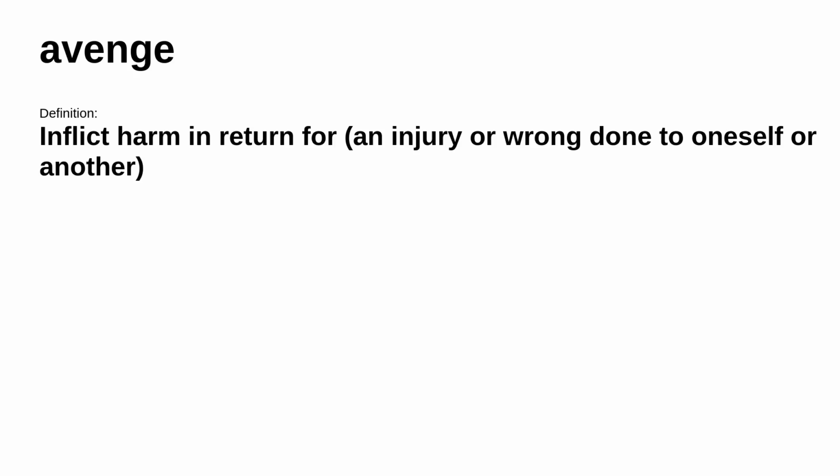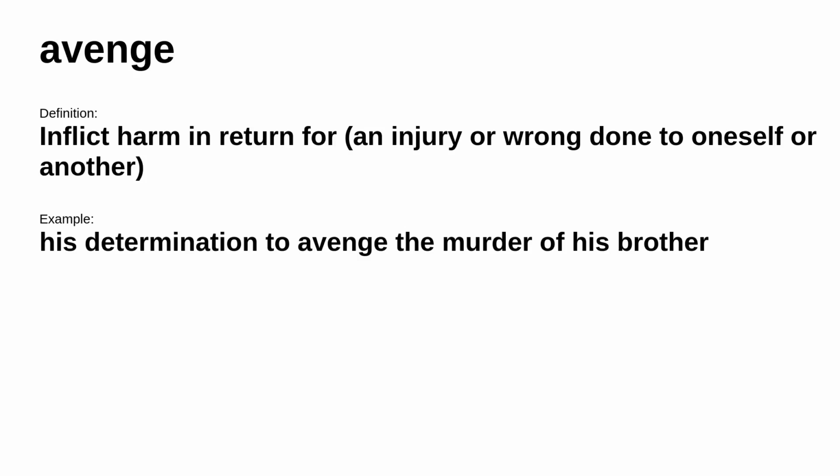The next word is avenge. It's defined as inflict harm in return for an injury or wrong done to oneself or another. Consider this example, his determination to avenge the murder of his brother. The next word is accessible. It means of a place able to be reached or entered. For example, the town is accessible by bus.